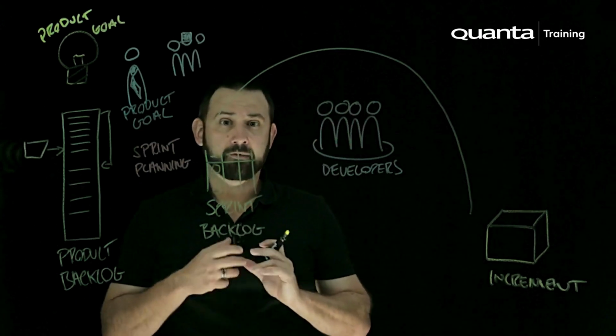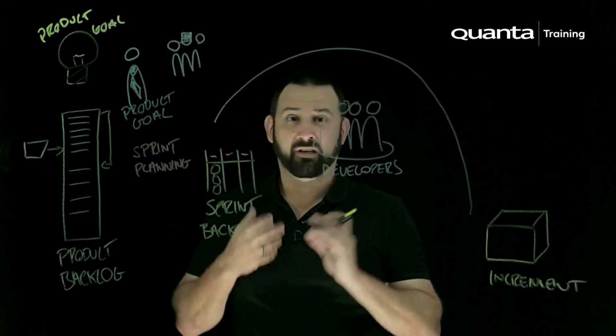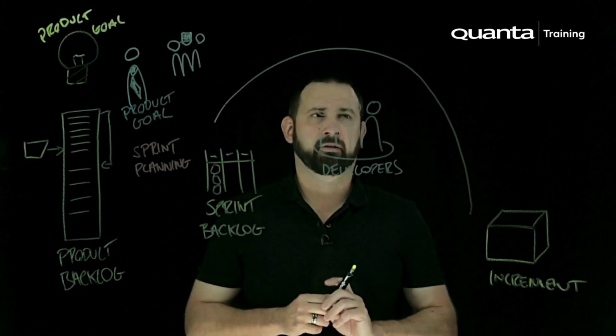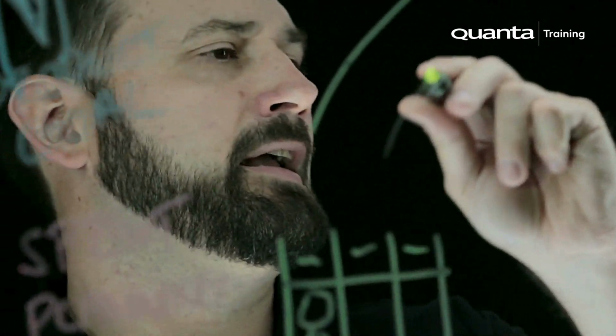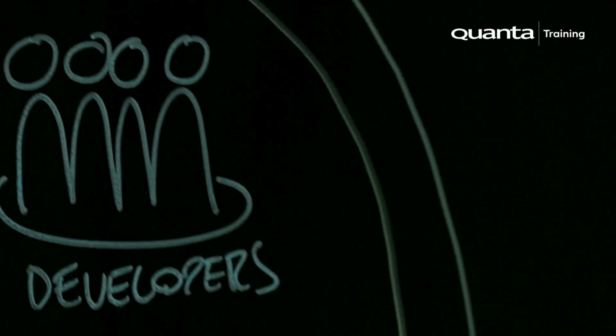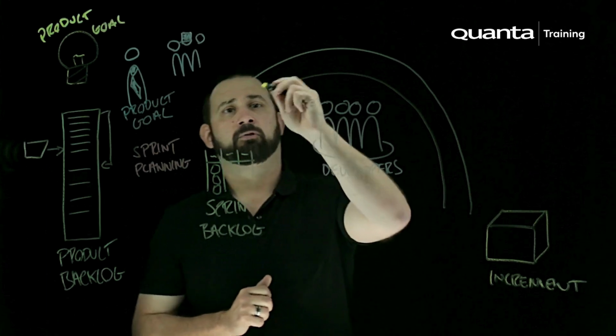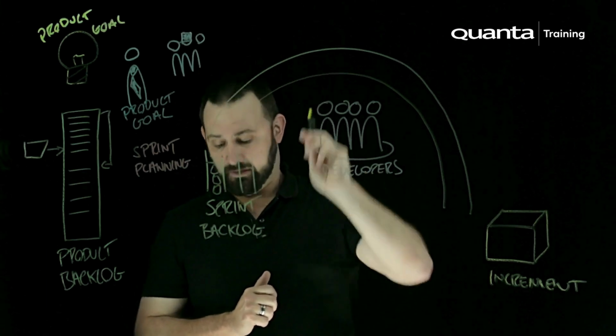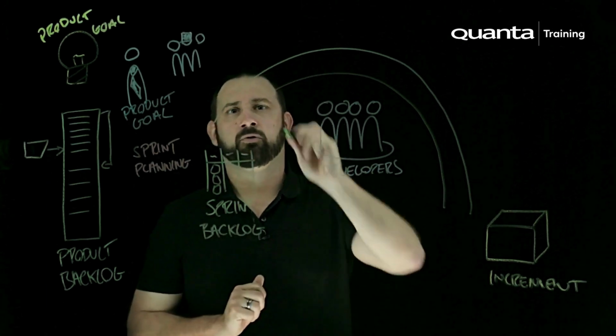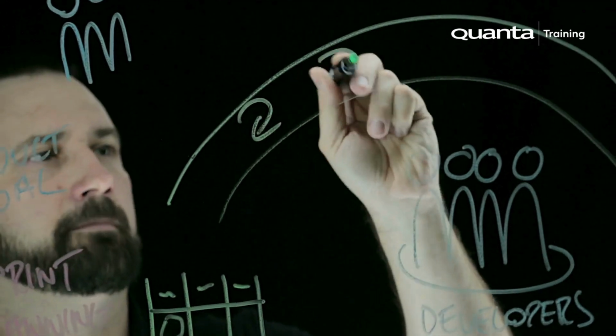Along the way, things probably aren't going to go as smoothly as we imagine, even if it is only a 2-week period or so. And that's why, as we go on this journey to try and deliver this product increment, we have another set of events going on that we call the daily scrum.